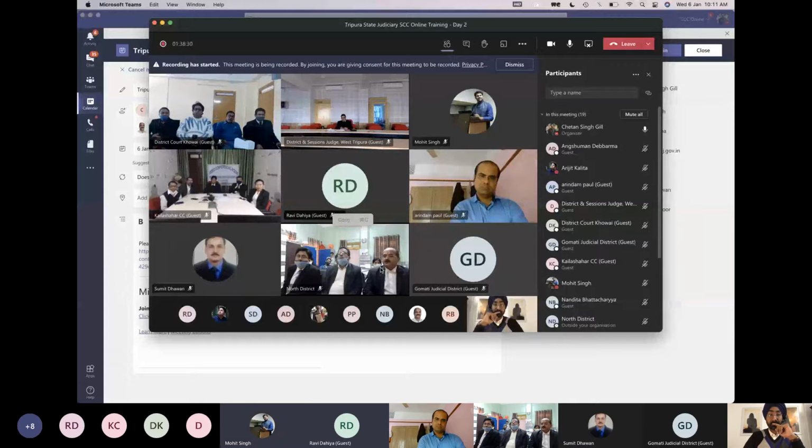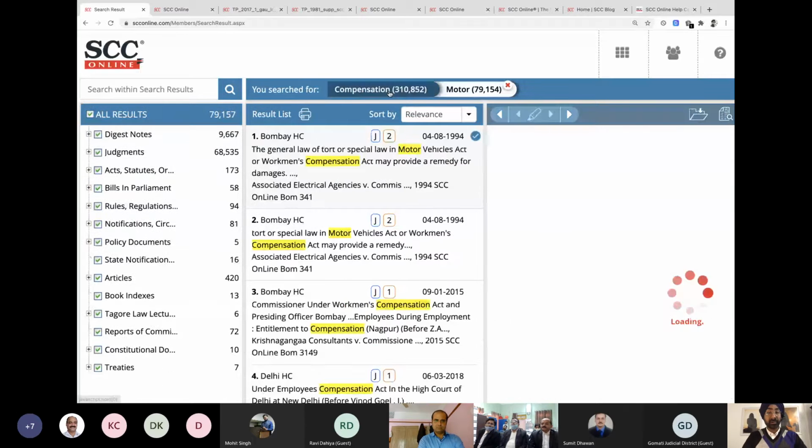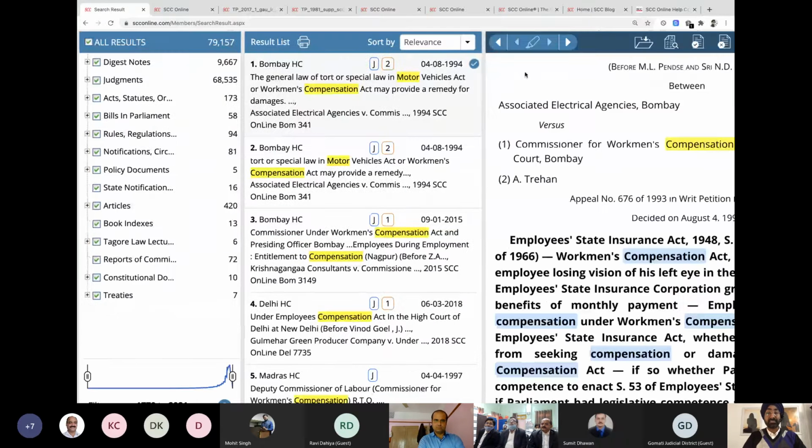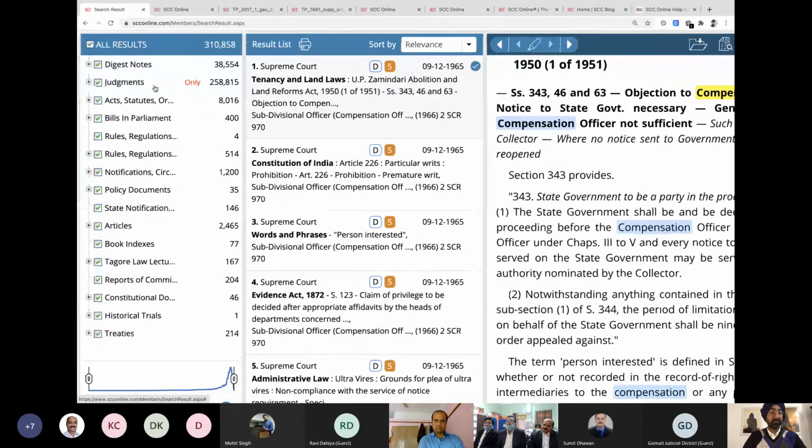So we were here. Now what I can do is a sub search, and anything that I want to search only in these 3 lakh results can be put in over here. Let's say start with motor. So I can say motor. It'll give you all the cases of compensation where motor accidents were discussed. It comes over here. And in case you're done with the search, you can simply cross it out. You're back to your original search. I can write the next topic of my choice.